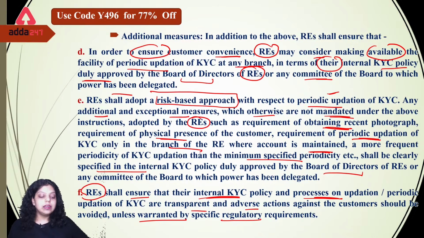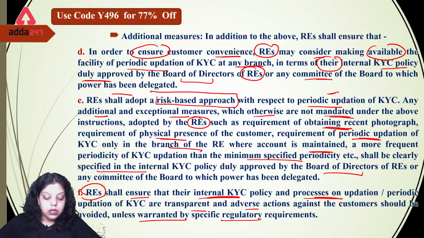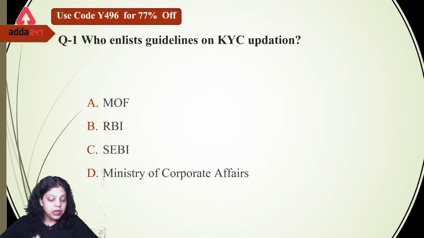So the regulated entity shall ensure that their internal KYC process is very transparent, and if they have to take any adverse action against the customer, they can only take it when required by the regulated bodies. Otherwise they cannot take any immediate action against the customer. So these are the additional measures given to the regulated entities of the Reserve Bank of India in the context of the updation of KYC.